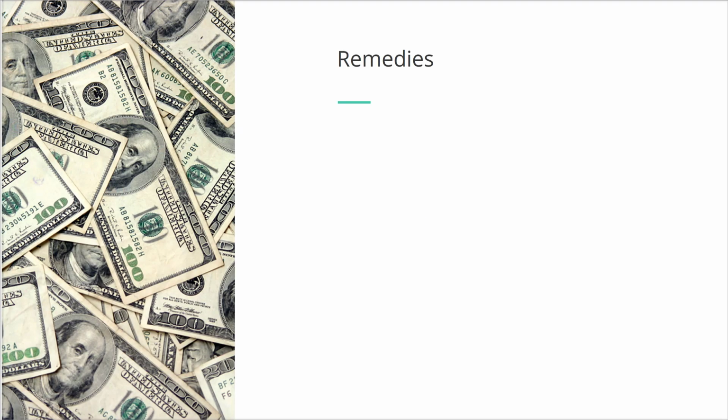The final topic to cover are remedies. If one party breaches a contract, then the non-breaching party is entitled to enforce it. There are two basic types of remedies that courts can grant. The first and more common type are damages, that is, monetary compensation. The second type are equitable remedies.